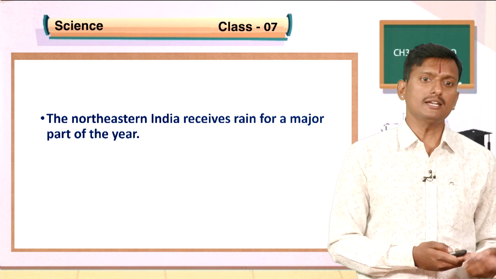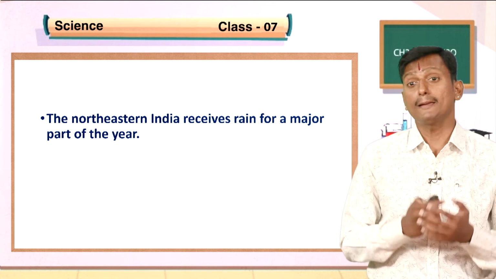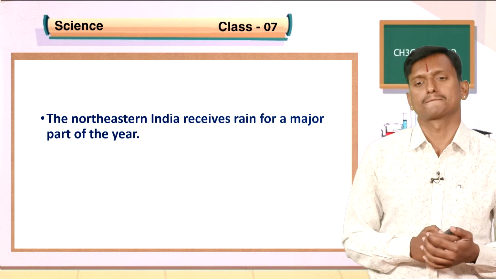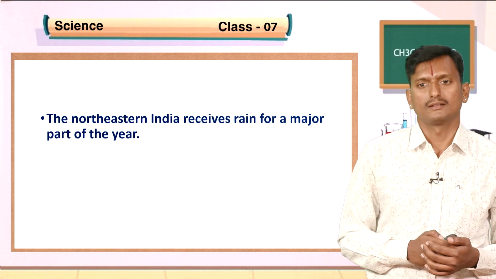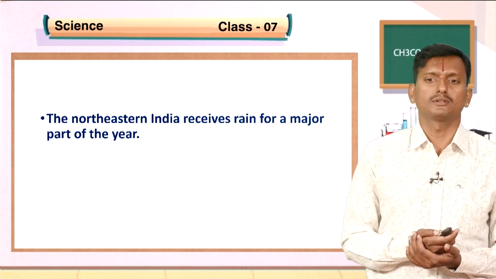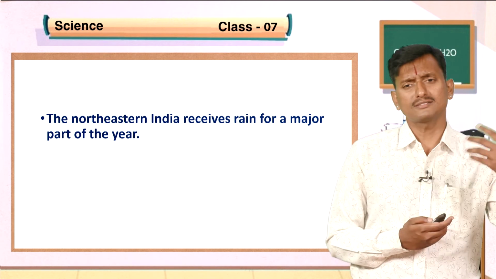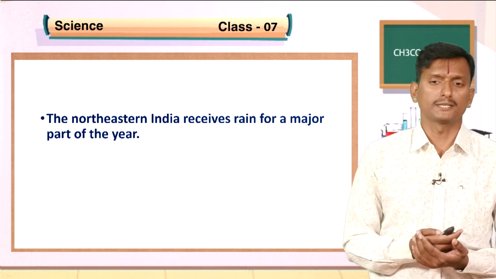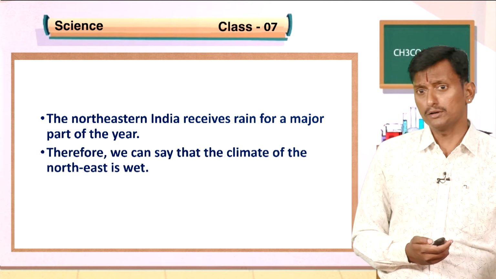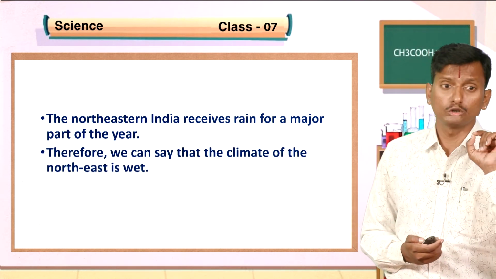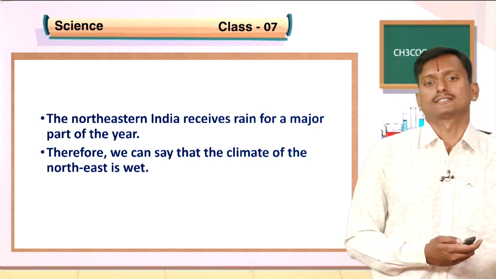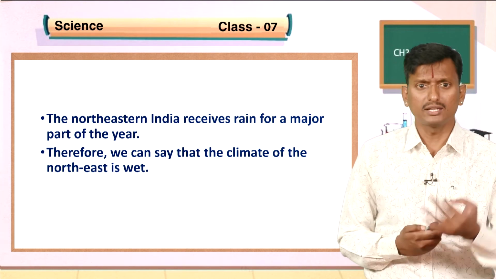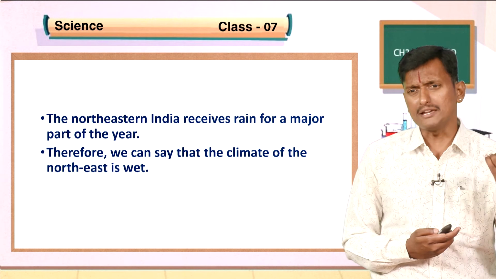Northeastern India receives rain for a major part of the year. In the next class we will discuss how these places are different from the western part and northern part. Therefore, we can say that the climate of the northeast is wet due to receiving rain for a major part of the year.